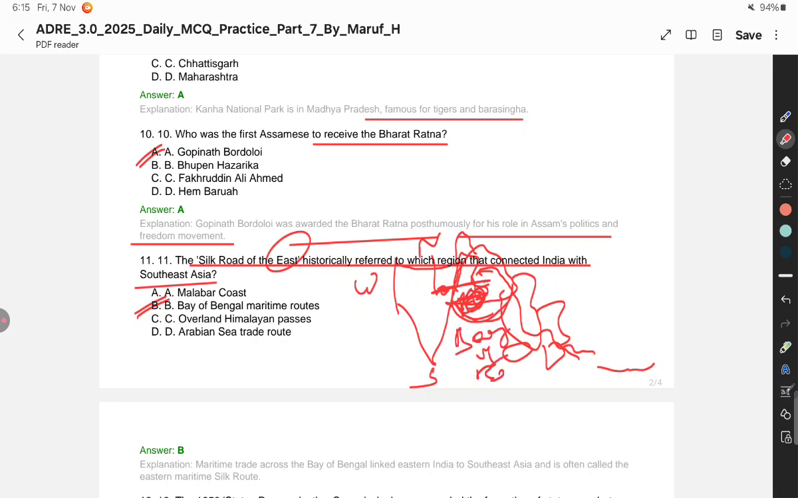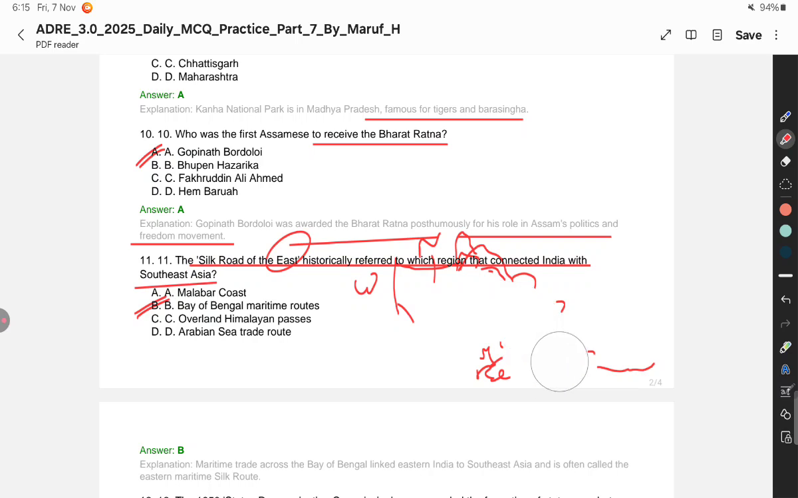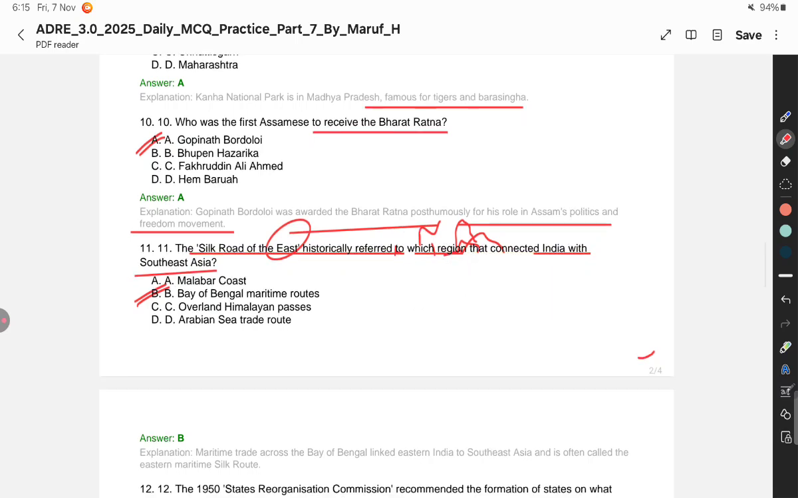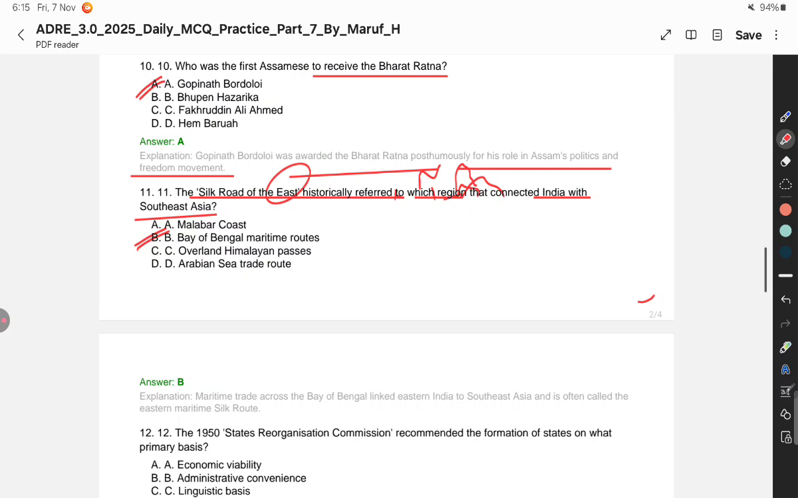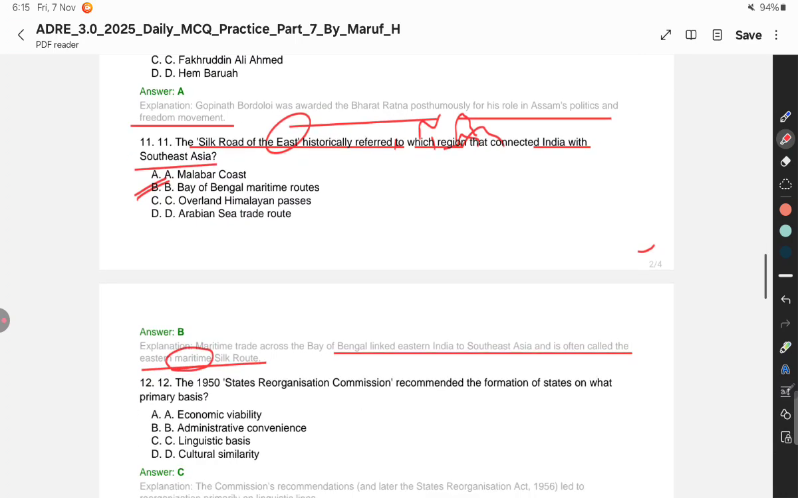All right, to remember this one, this is also asked. Kala Pani initiative भी हम कह सकते हैं, ठीक है? So these are all the things totally related with current affairs, so you need to go with that one. All right, so Bay of Bengal maritime routes. Bay of Bengal linked Eastern India to Southeast Asia, and it's often called the Eastern Maritime Silk Road. Maritime মানে কি? সমুদ্রক ৰাস্তা, ঠিক আছে.